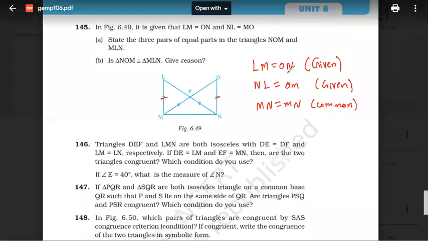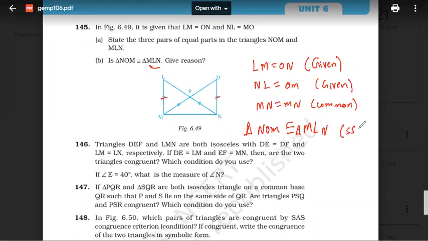Right, everyone? So obviously 3 pairs are equal. So can I say that triangle NOM is congruent to, now N, M, angle O, so it should be angle L, and last is MLN.